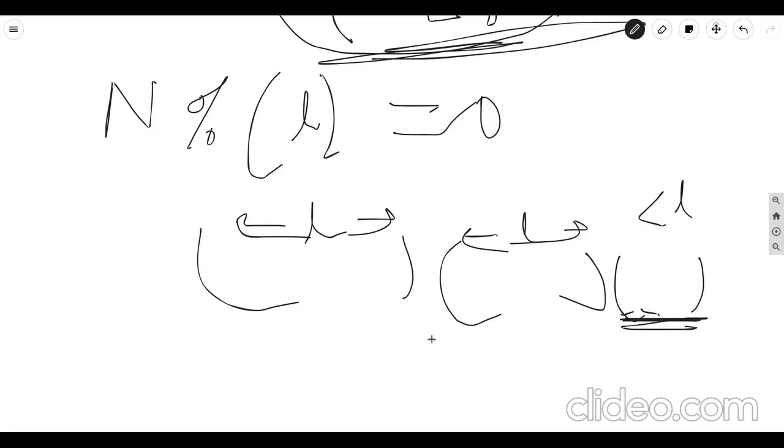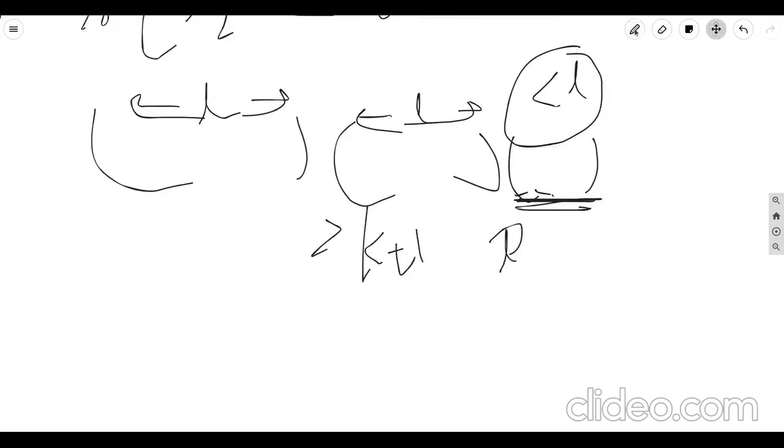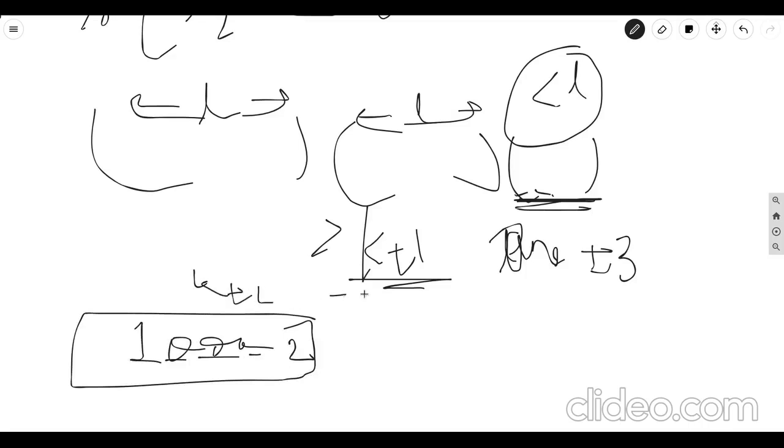Now we need to see how much weight this remainder will carry. If we are left with less than L, and it is greater than k plus 1, we need to add 3 to our answer, because it will cover this section 1, zeros, 2. This length is k plus 1.